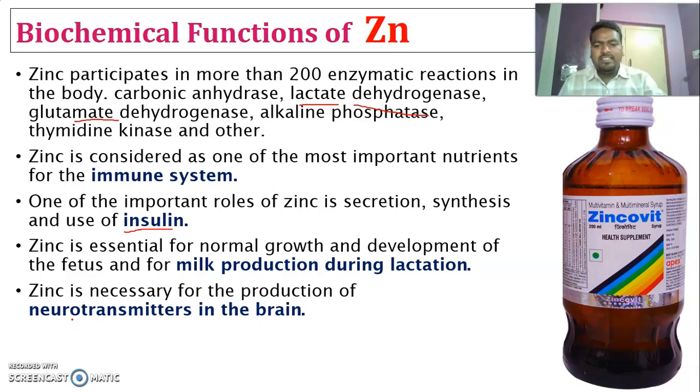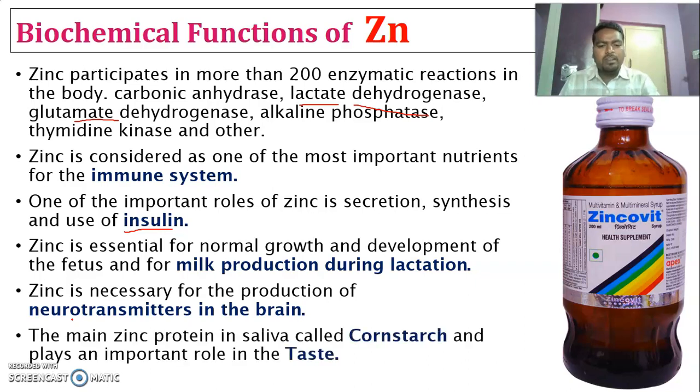And zinc is necessary for the production of neurotransmitters in the brain. These neurotransmitters are helpful for transporting signals from one place to another, to the brain in the human body.